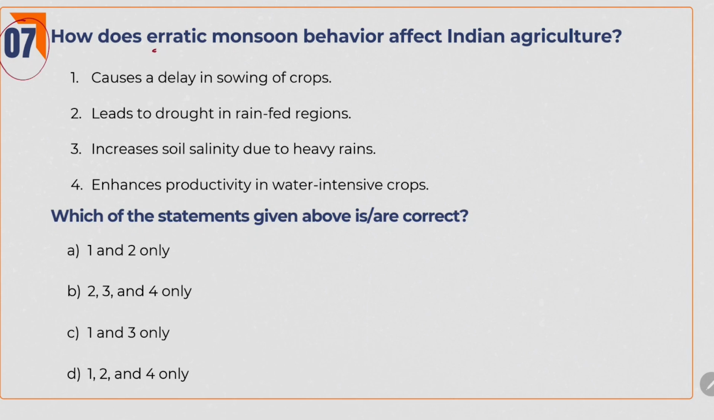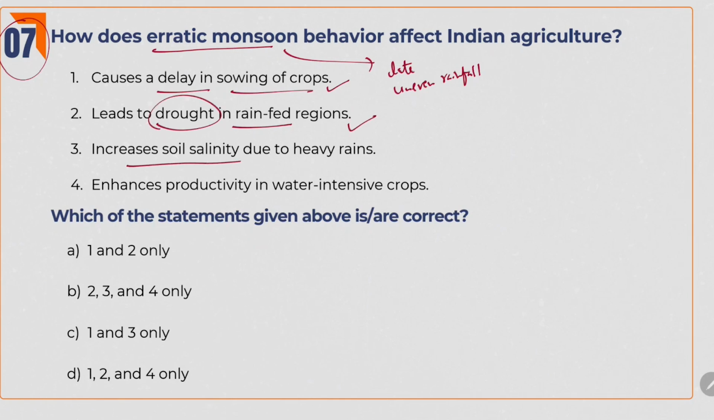Next one. How does erratic monsoon behavior affect Indian agriculture? What does this erratic monsoon mean? See, sometimes the monsoon won't come on time. Like it will come late, and even if it comes, it gives uneven rainfall. So if the monsoon is so erratic, it obviously causes delay in sowing of crops. If rainfall comes late and the crop sowing also gets delayed, so option 1 is right. Leads to drought in rain-fed regions. What are these rain-fed regions? See, these areas don't have proper irrigation facilities, so they only depend on the rain. If rain comes so late, it obviously leads to drought in those areas, so this is also right.